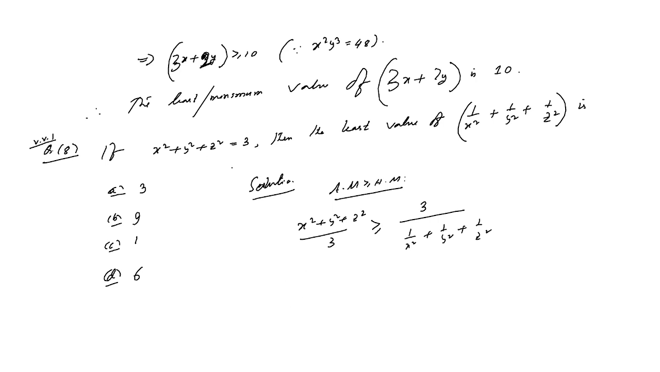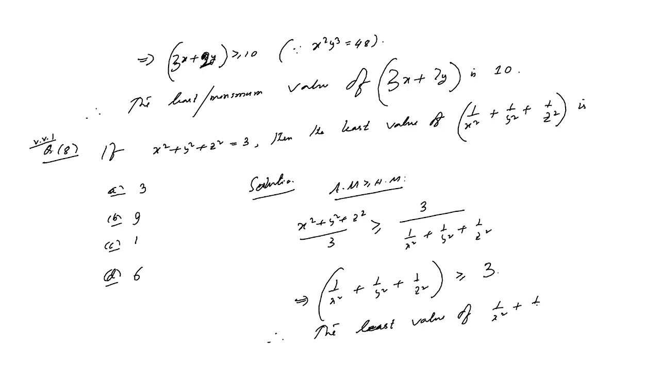So just put the value x square plus y square plus z square equals to 3, and you will get the result that 1 by x square plus 1 by y square plus 1 by z square is greater than or equal to 3. So therefore the minimum value or the least value of 1 by x square plus 1 by y square plus 1 by z square is basically 3. So option A is correct, all other options are false.